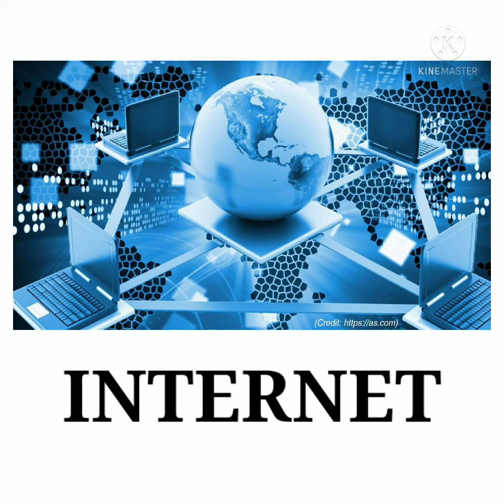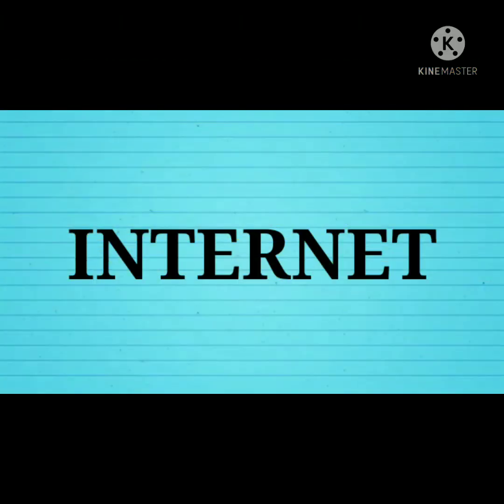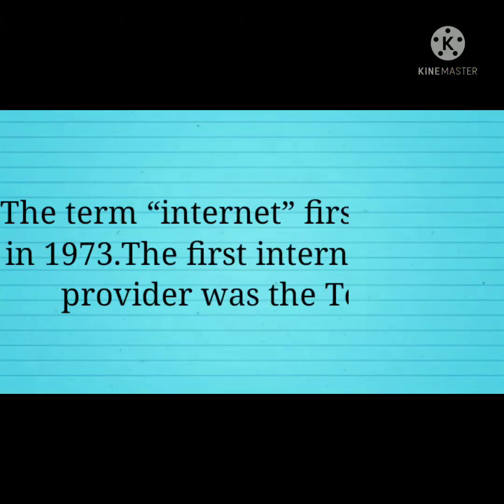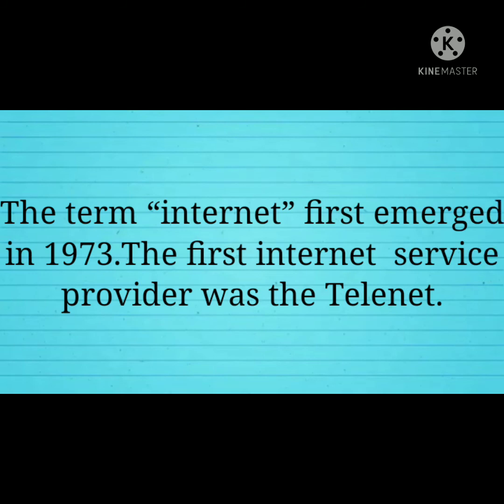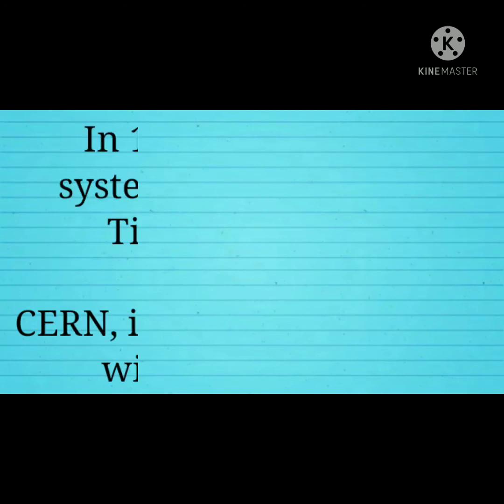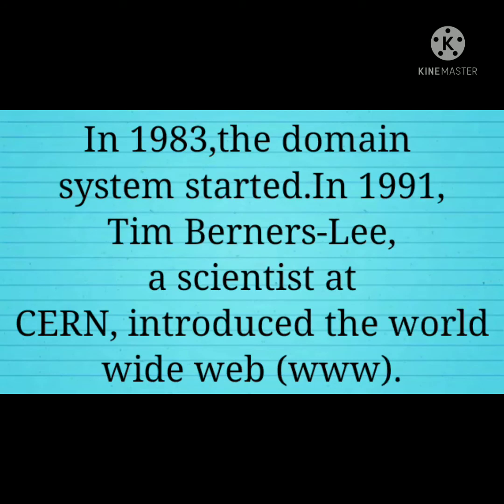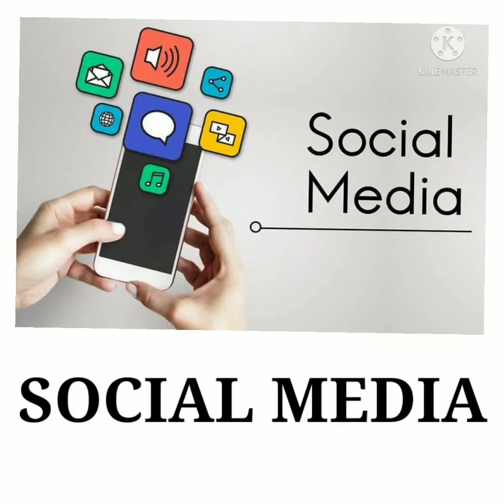From television to internet. Let us dig deeper into what the internet is all about. The term internet first emerged in 1973. The first internet service provider was Telenet. In 1983, the domain name system started. In 1991, Tim Berners-Lee, a scientist at CERN, introduced the World Wide Web, or the WWW.